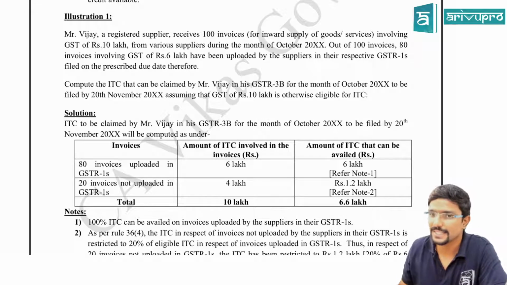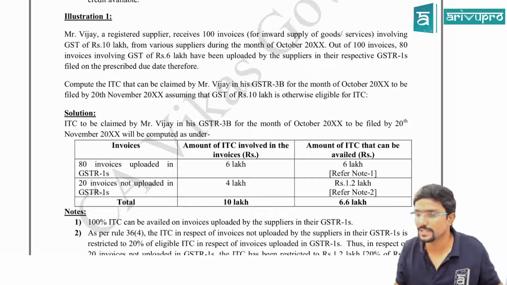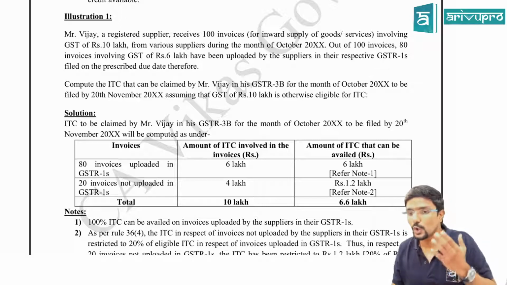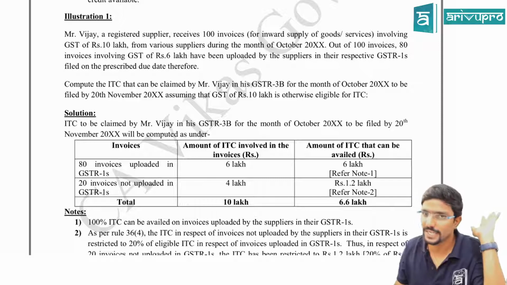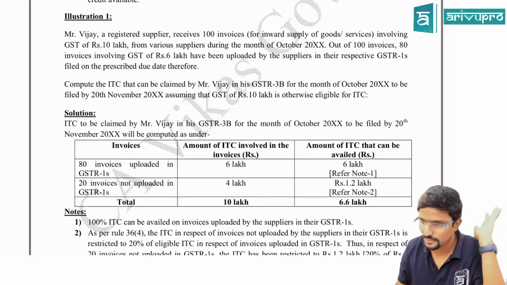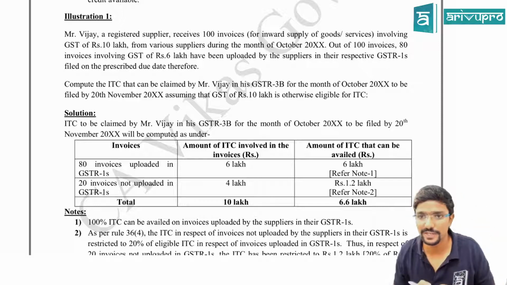Mr. Vijay, a registered person, receives 100 invoices for inward supply of goods or services involving GST of 10 lakh. Okay. I am the recipient. Totally I have received 100 invoices, on which 10 lakh is the GST I have paid to various suppliers during the month of October. Just remember the month. We are not bothered about the year.